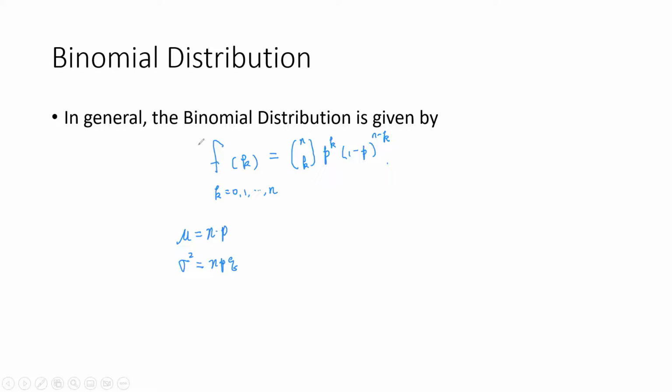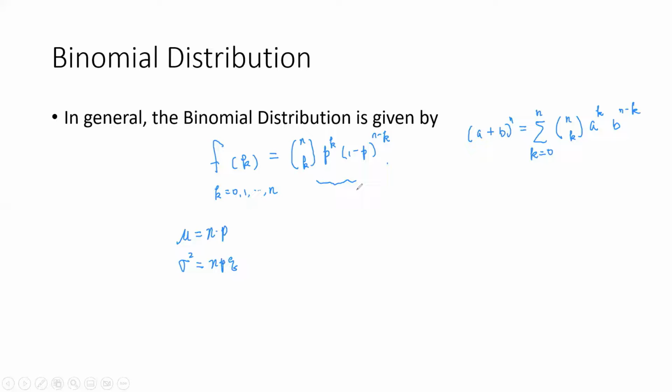The name binomial distribution comes from the binomial theorem, expanding (a plus b) to the n, which equals the sum of n choose k, a to the k, b to the n minus k, where k runs from 0 to n. So you see this is very similar to this form.